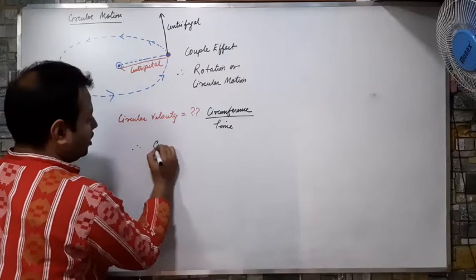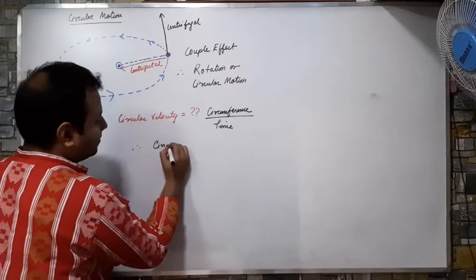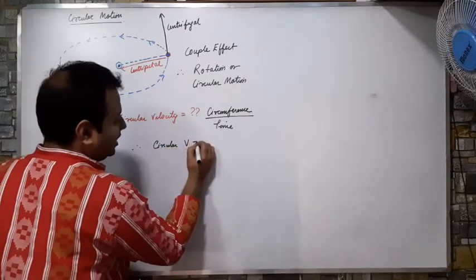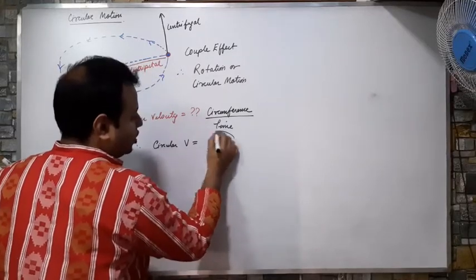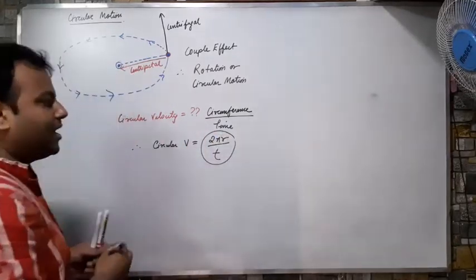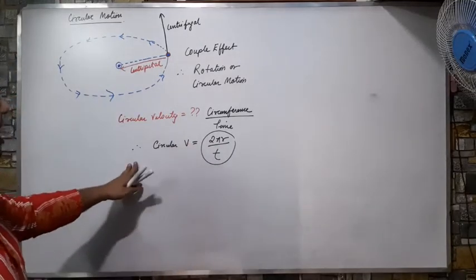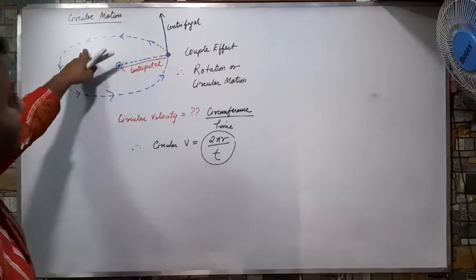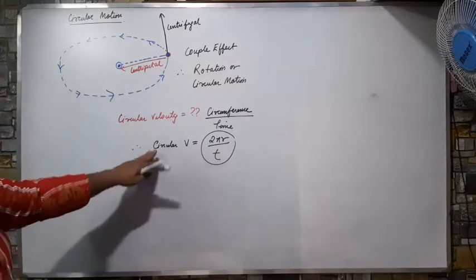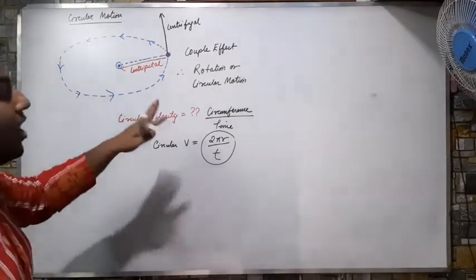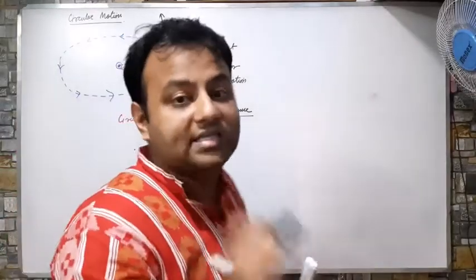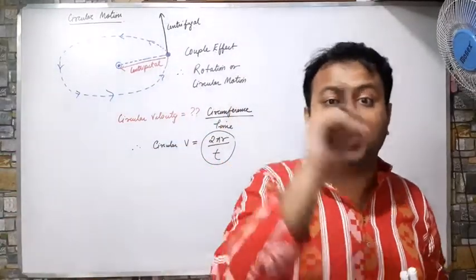Therefore my circular velocity is equal to 2 pi r by t, because the circumference formula is 2 pi r and time is t. So this is what circular motion is, and this is how the circular velocity is calculated. Correct? Now I am giving you an example of how to do the numericals of this chapter.